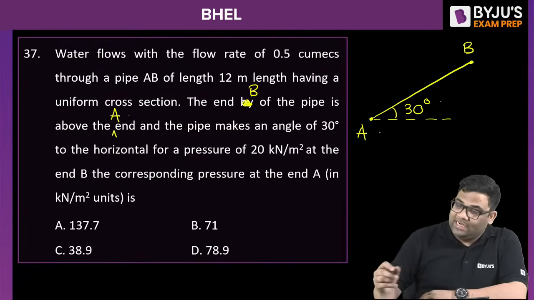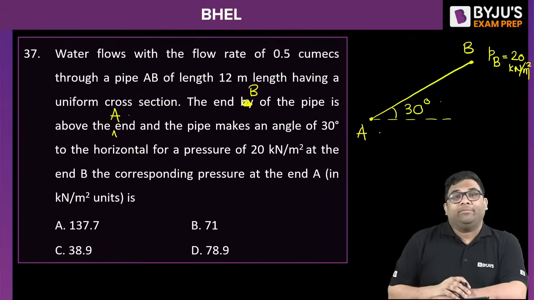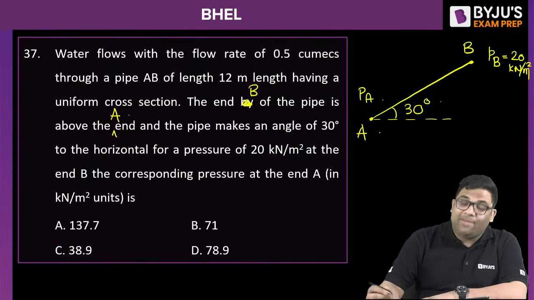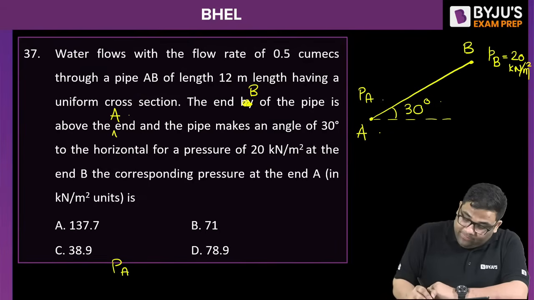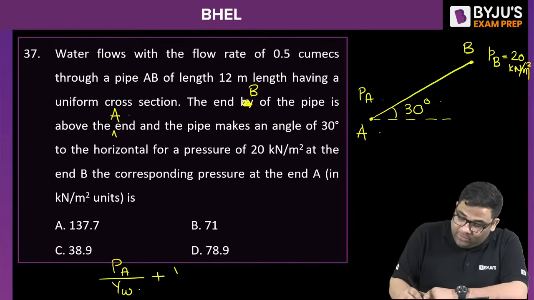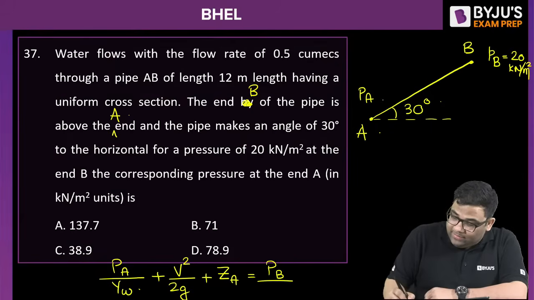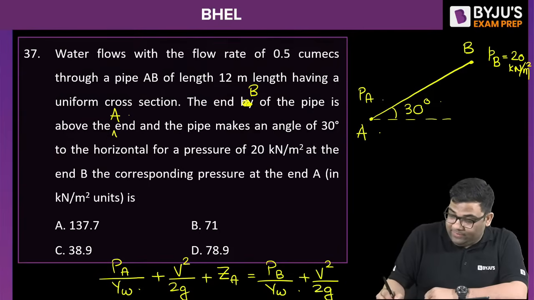So the pressure at end B is given. It is given as 20 kilonewton per meter square, right? You have to find out the pressure at A. So we'll apply Bernoulli. PA by the unit weight of water, because water is flowing, plus V square by 2g plus the elevation of A will be equal to the pressure head at B plus the velocity head at B and then the elevation at B.